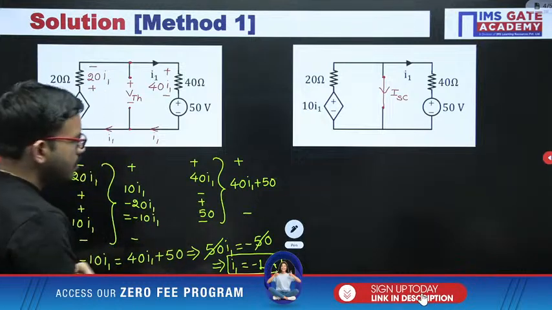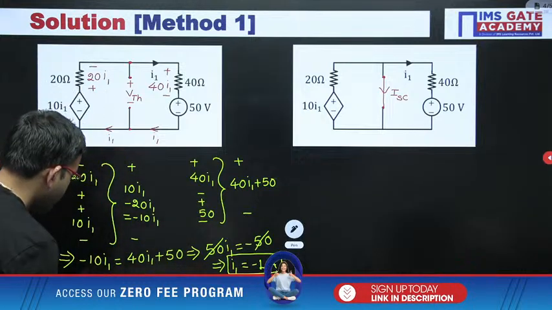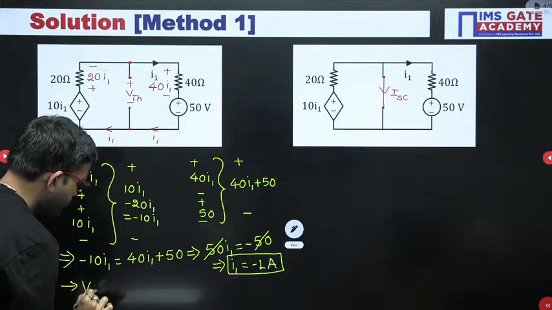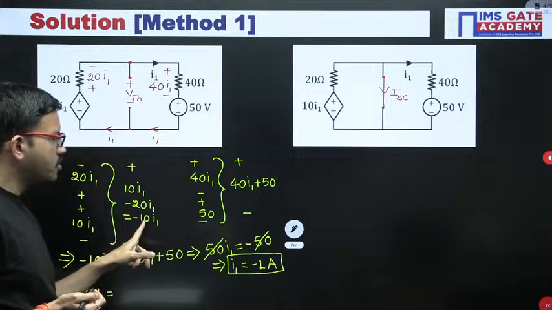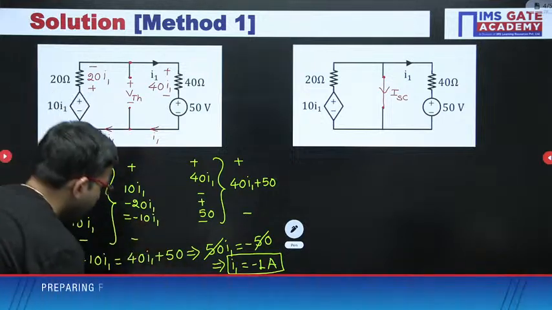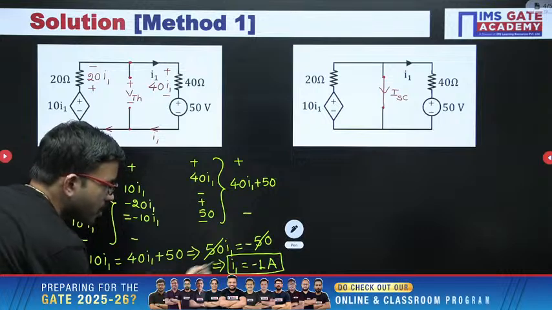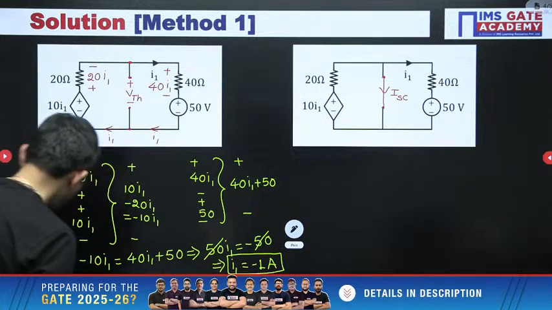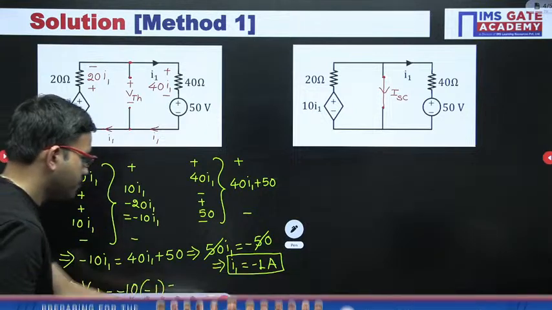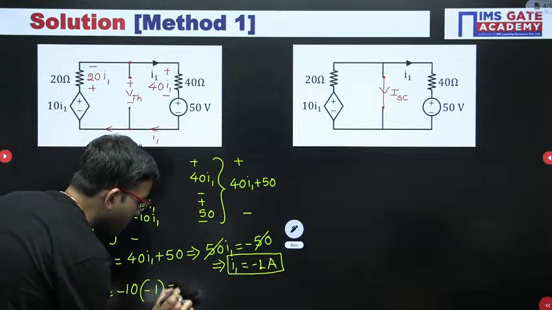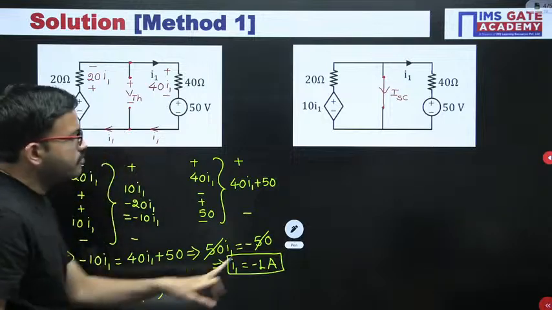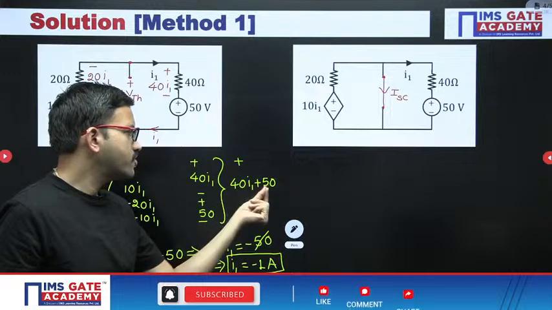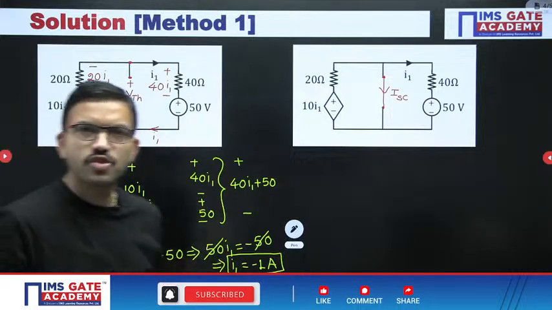Suppose from here directly I am writing VTH equal to, for the time being substituting here, minus 10 I1. I1 is minus 1, so minus of minus is plus, and you are getting plus 10 volt. Or if you want, you can substitute here also: 40 into minus 1, that is minus 40, plus 50, once again the same answer, 10 volt.